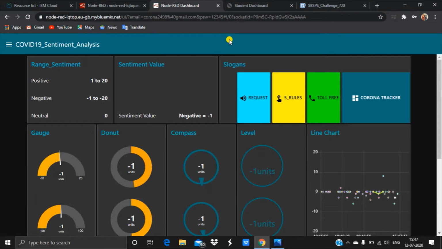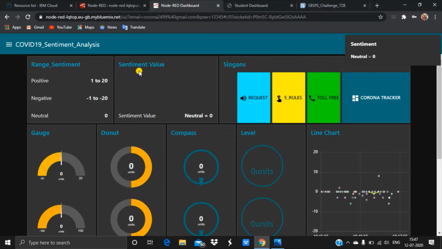First, see the COVID-19 sentiment analysis tab. Here in the first row, there are three blocks or groups: range sentiment, sentiment value, and the slogans. The range sentiment gives the basic detail of the sentiment analysis. Here I have taken the maximum range 20 and minimum range minus 20. The sentiment analysis is positive if the value is between 1 to 20, negative if -1 to -20, and neutral if exactly equal to 0.